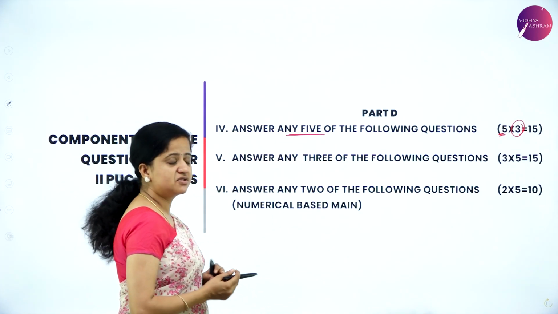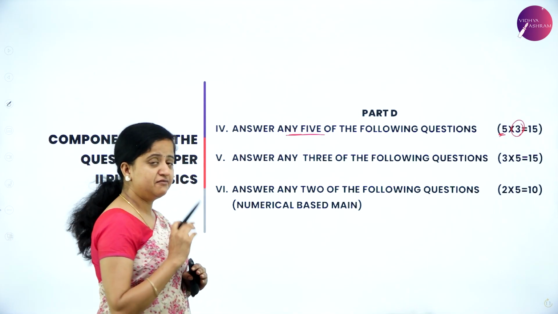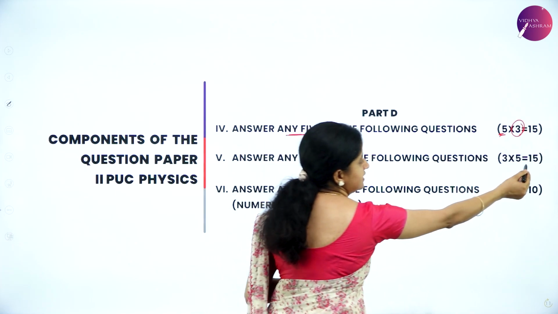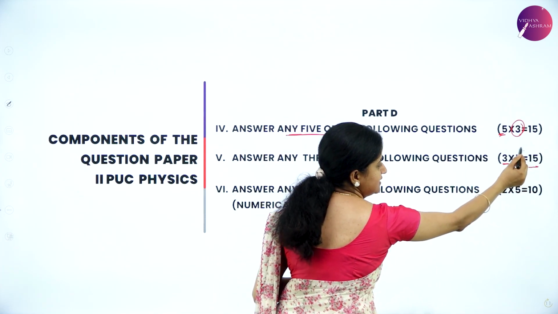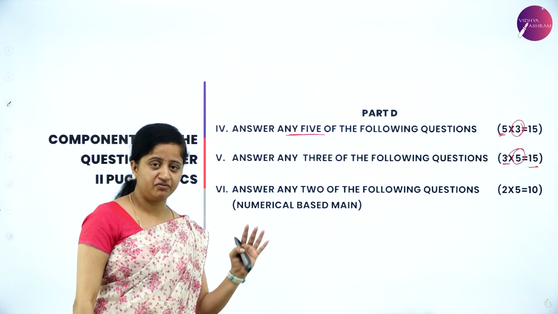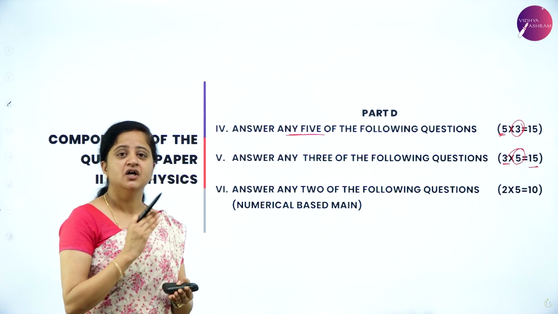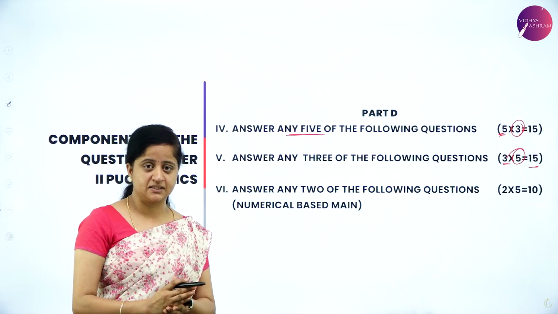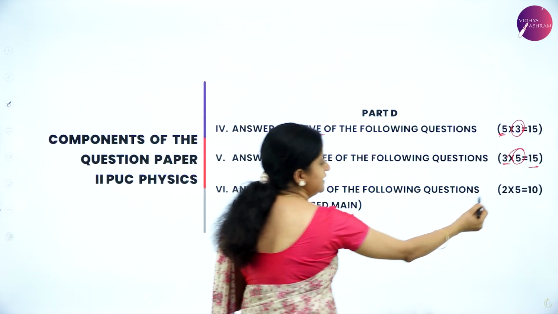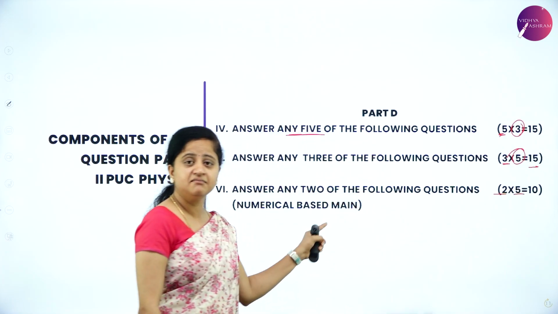And next comes the 5-mark questions. So of the 5-mark questions, you need to answer 3. So 3 questions to be answered, each carries 5 marks, so total is 15, and the last part of your question paper will always be numerical-based questions. Out of 4 numericals, you need to answer only 2, each carries 5 marks, so 10 marks is allotted for problems.